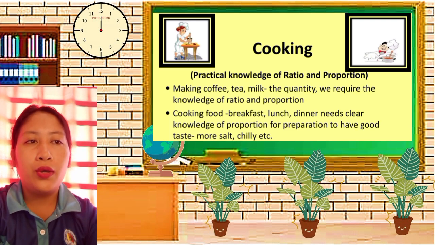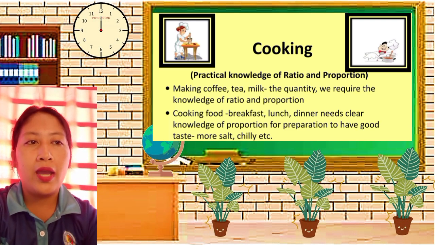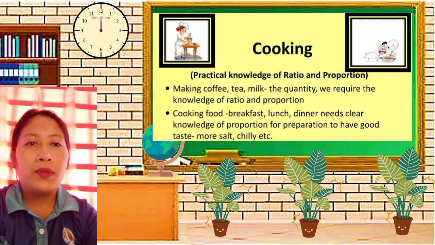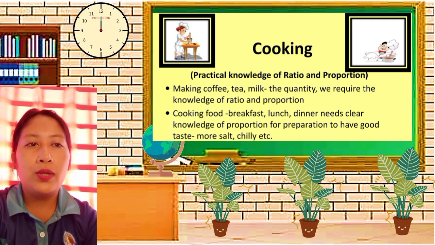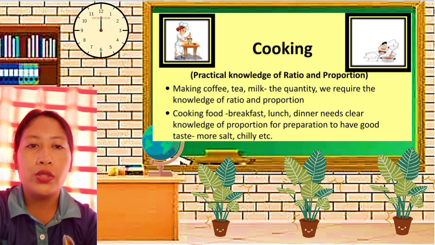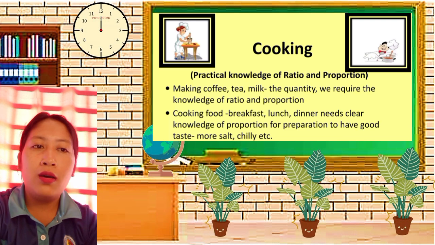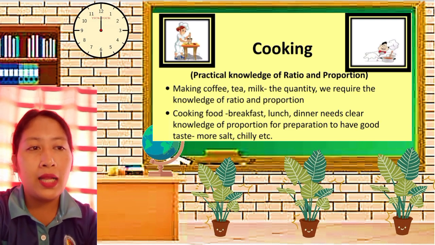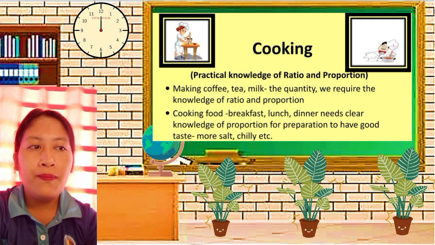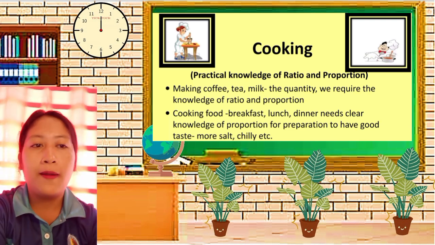What will be the use of math in times of cooking? In cooking, specifically, we need the practical knowledge of ratio and proportion. For example, you are making coffee or tea or milk. With this, we need to know the quantity, which requires knowledge of ratio and proportion.